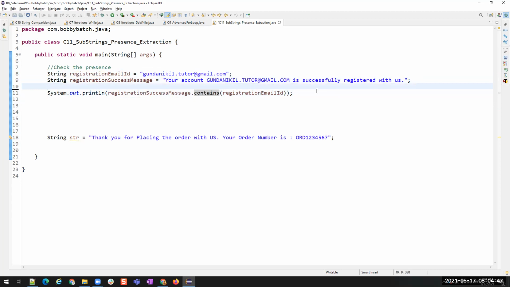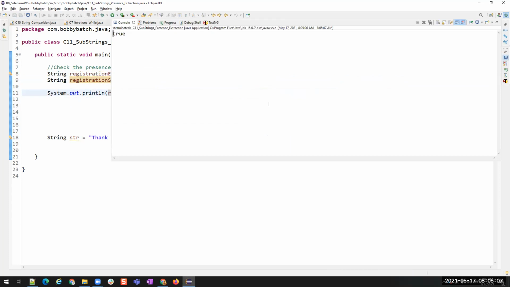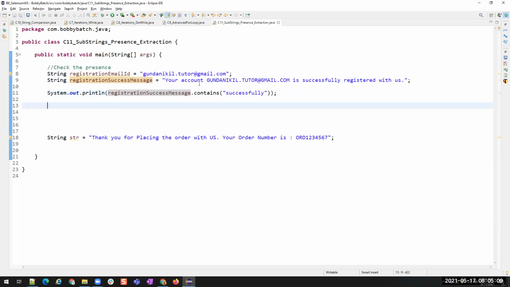Right? Not only the email ID, if you want to check the contents of this, for example "successfully," you can also check this. "Successfully" is present here. In this success message, "successfully" is there, so it will return true. See? You can also compare the complete string, but we are not giving the complete string. So if you want to know the presence, then you can use this directly. Okay, so this is checking the presence of a string.